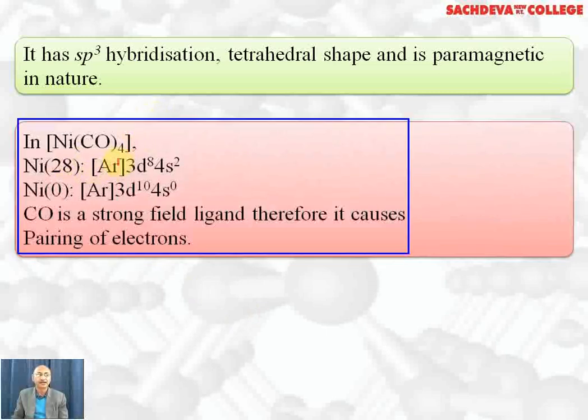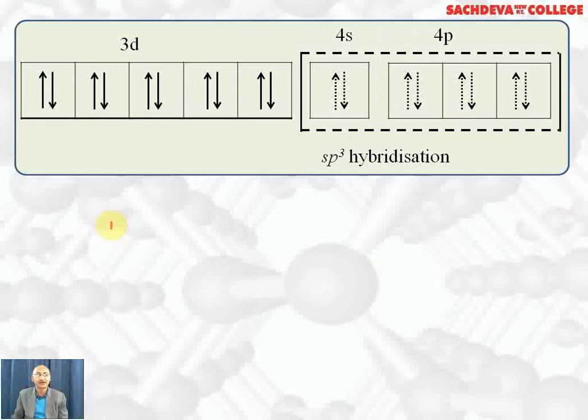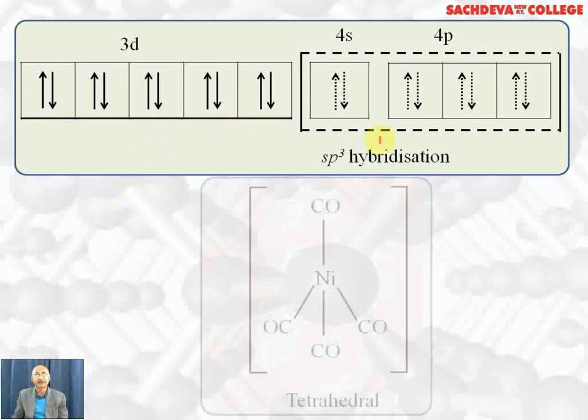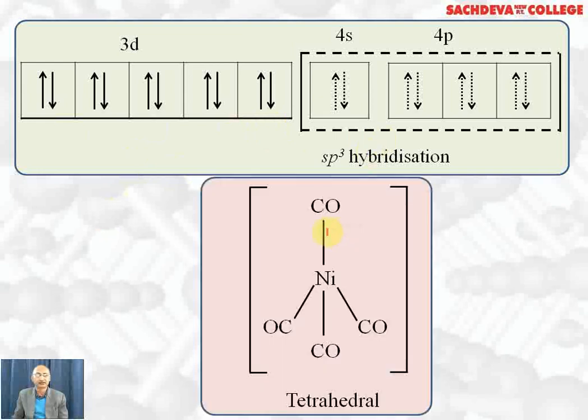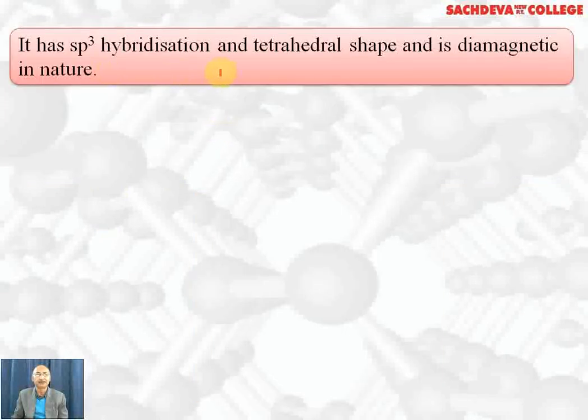Now we take tetracarbonylnickel(0), 3d8 4s2. In the zero oxidation state, two electrons from the s orbital will shift to the d orbital so that 4s becomes vacant. And this is possible because carbon monoxide is a strong field ligand, so all the electrons will remain paired. If all electrons are paired, hybridization will be sp3, and the shape will be tetrahedral. It is diamagnetic because there are no unpaired electrons. So: sp3 hybridization, tetrahedral shape and diamagnetic in nature.